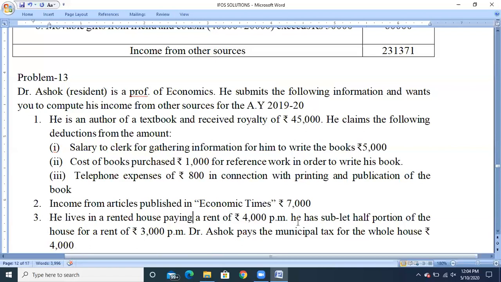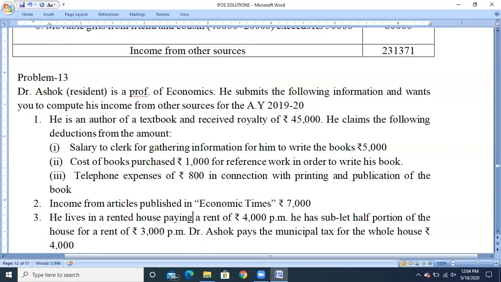And be careful, whenever you see the words sublet portion, we need to take the income from the sublet portion and we need to claim the expenses on the sublet portion only, not the entire house property. So he has sublet the half portion of the house property, so we need to claim only the expenditure of that portion. That means income from the sublet is 3,000 into 12.